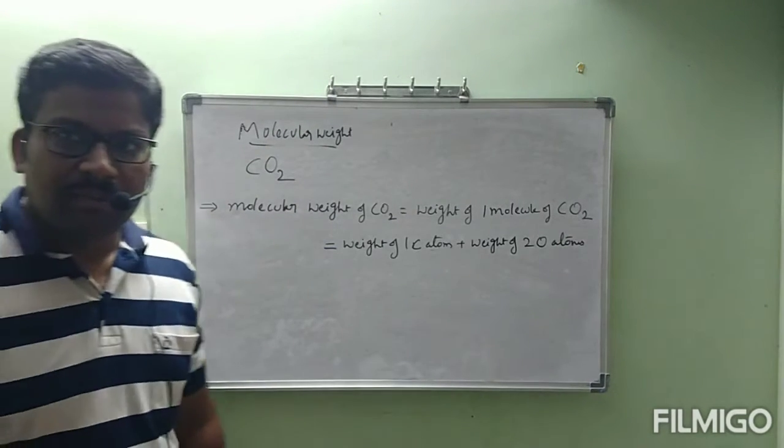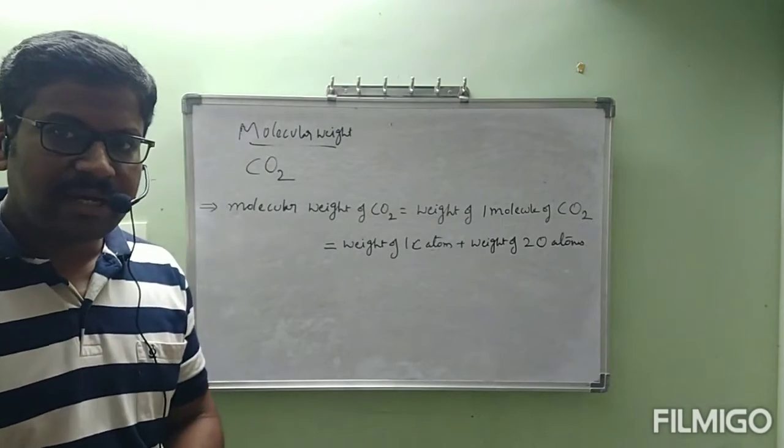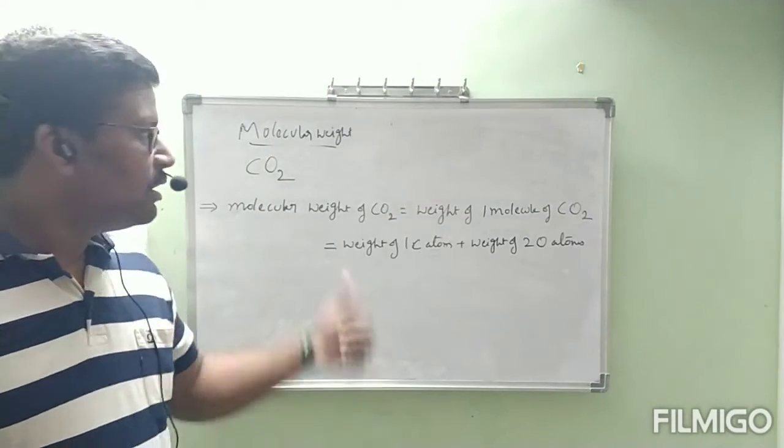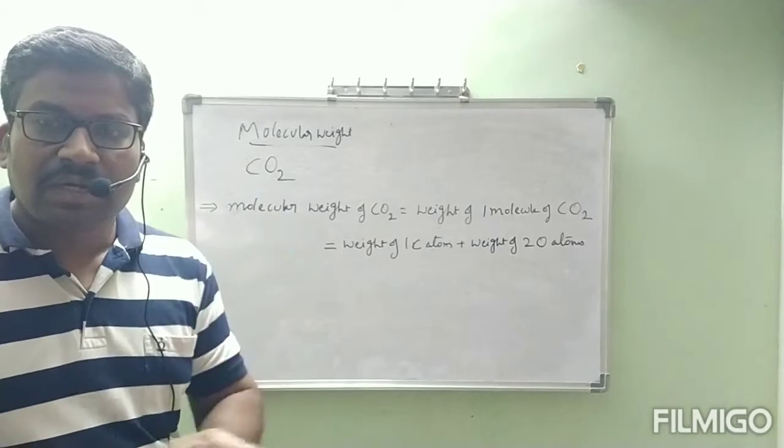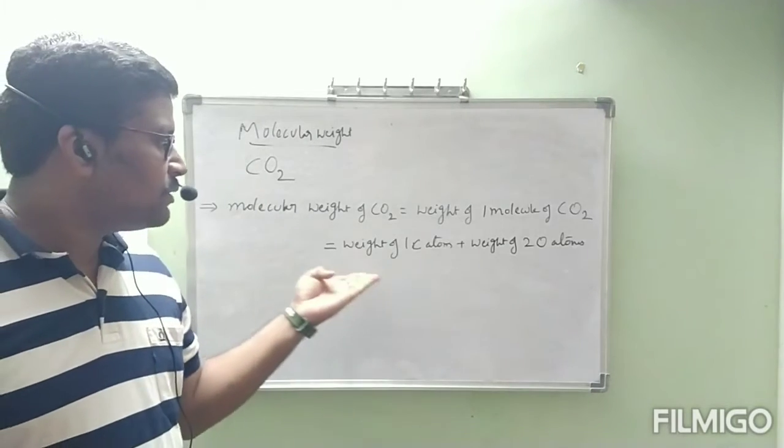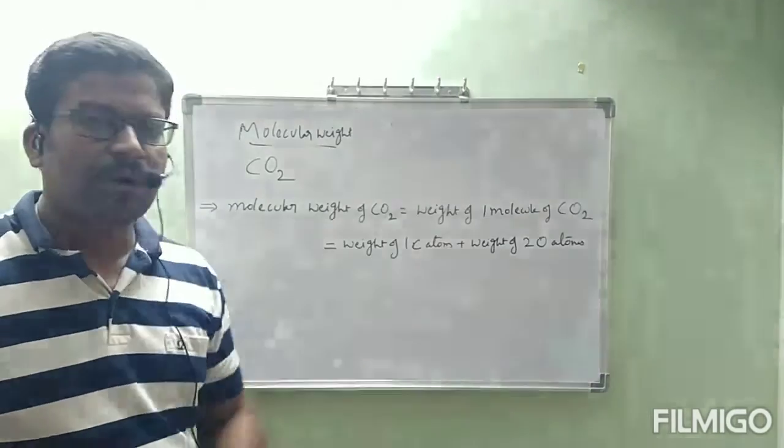Weight of 1 carbon atom plus weight of 2 oxygen atoms. Why did I write like that? I think you understood. Carbon dioxide contains 1 carbon atom and 2 oxygen atoms. So I wrote weight of 1 carbon atom plus weight of 2 oxygen atoms.